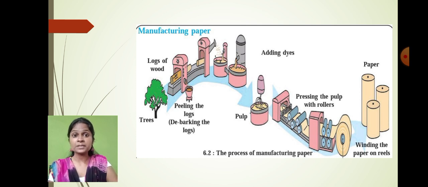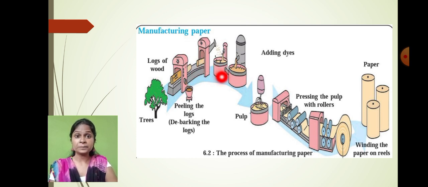So for that purpose what do we have to do? First step is that we want coniferous plants like pine tree. The pine trees are cut down into logs of wood. Is that clear? And then what do we have to do? We have to debark the log. Means what? Whatever bark is there on the wooden part, we have to remove that. Then what is the next step? We cut down the wood into small pieces. Then what is the next step here?